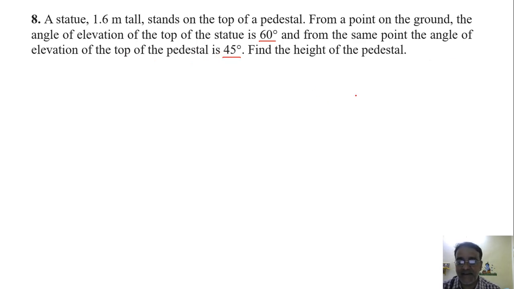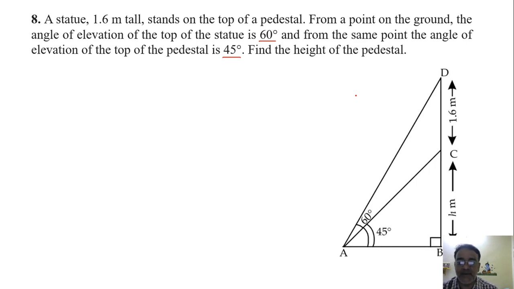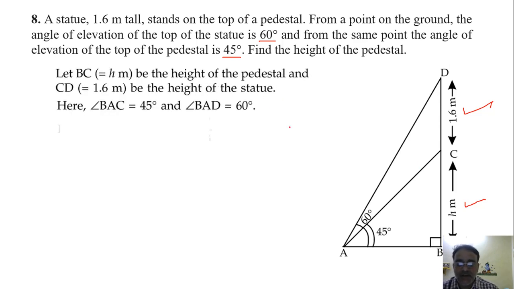See question number 7 और 8 में क्या सिमिलैरिटी है, फिगर दोनों का सेम है, और क्वेश्चन नंबर 7 में ये निकालना था और ये दिया हुआ था. Now here this we need to find and this is given, and both the diagrams are same only. Okay, here also we have two right triangles, one is ABC and another is ABD, right? So here also we'll take both the right triangles one by one. Okay, so we'll take first triangle ABC जैसे पिछले क्वेश्चन में लिए थे.